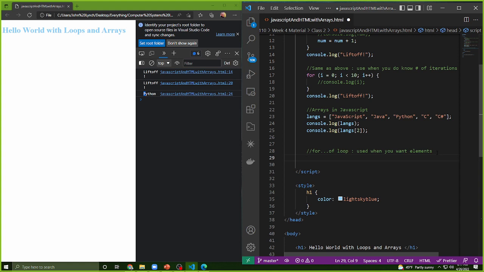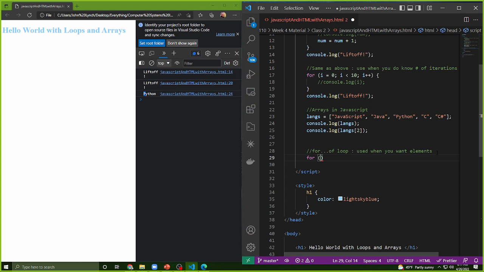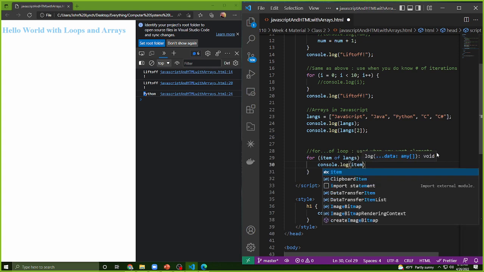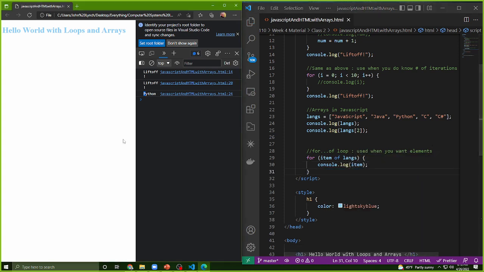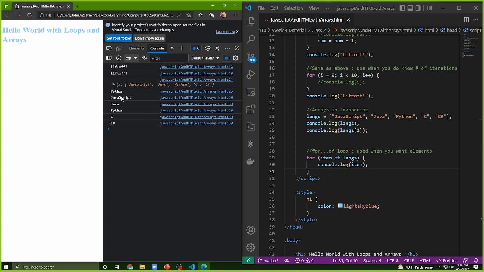So what we could do here is we say this keyword for, and then we create a variable that we make up. I'm going to call it item, and then after the variable you made up, you say for item of the array that you created. I'm going to say console.log item. You'll see here that I get each item in my array. So I get Python, that was from the previous line, but now I get JavaScript, Java, Python, C, and C#. So that's what the for of loop is.